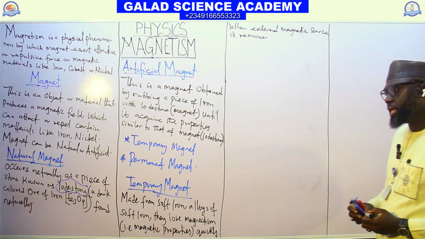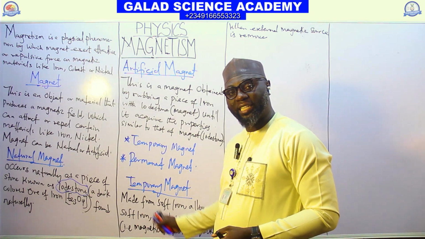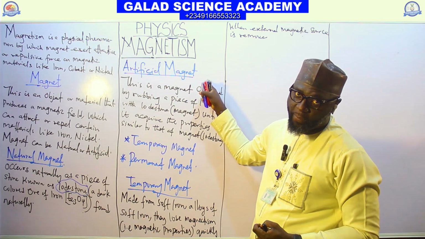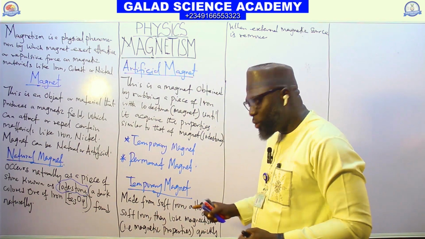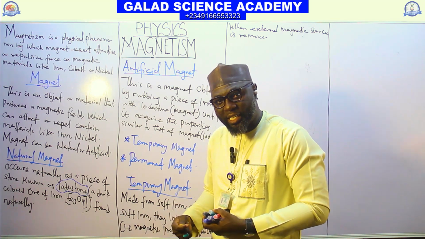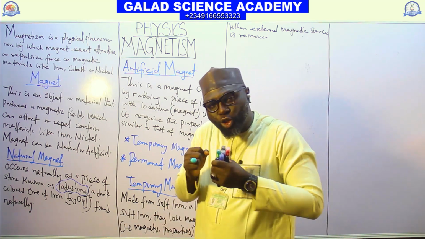See, temporary magnet is a magnet that is acquired by artificial methods of making magnets, and when the magnetic source is being removed from it, their magnetism, which is magnetic property, they will also lose it quickly.